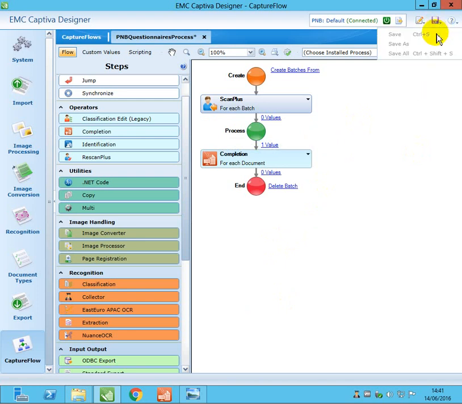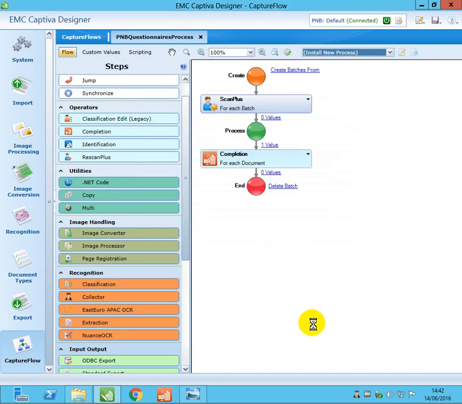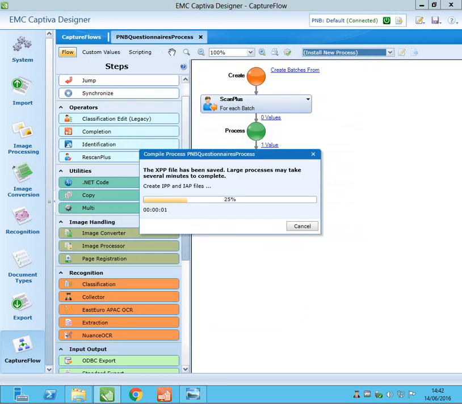And just go and save this process. Click save. It will save the process. Once you save your process, it's a local change, so we are going to install this process into the server. So you go to install new process. Make sure you check this option, install new process. It will ask you the process name, PNB questionnaire process. So we are going to save this. You click on save. Now it is going to deploy into the server.